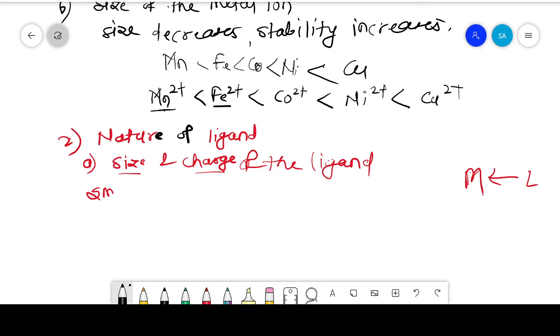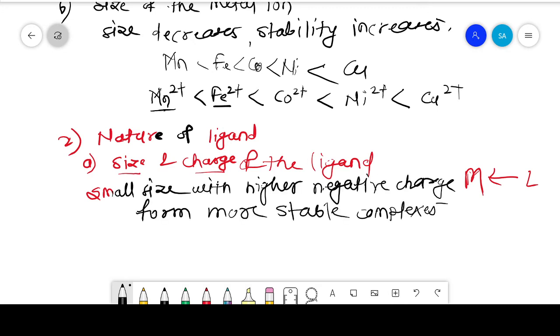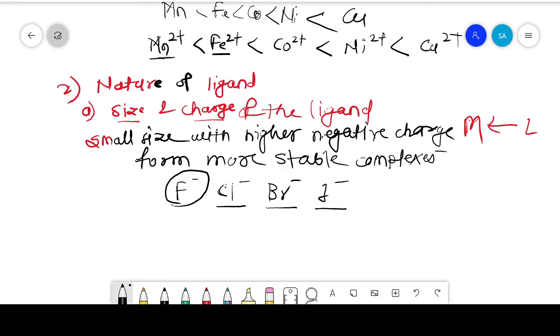For example, in the halogen group, fluoride, chloride, bromide, iodide, fluoride has the smallest size. That means complexes having the fluoride ion are more stable as compared to chloride, bromide and iodide ligands, because fluoride has the small size.